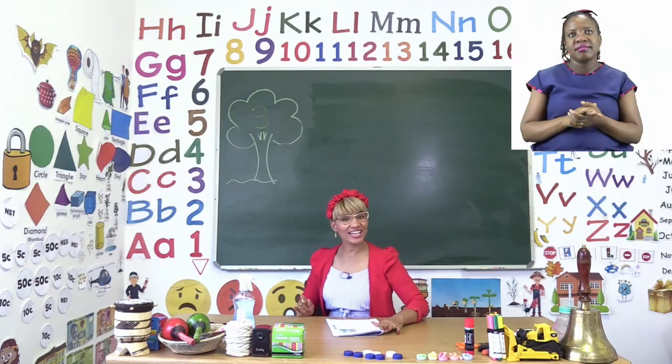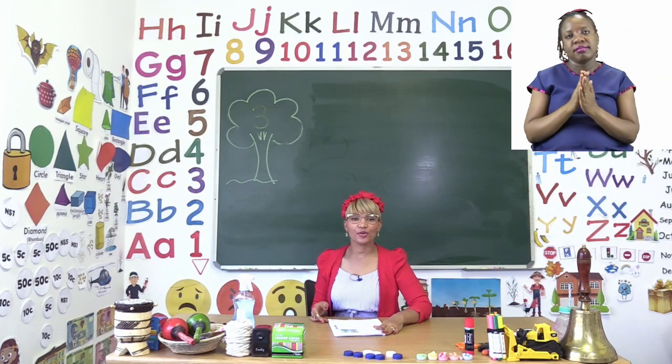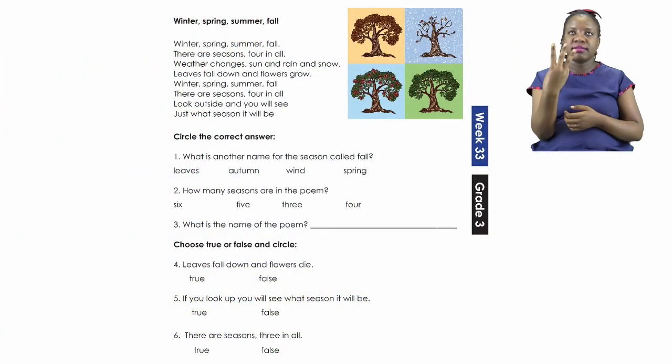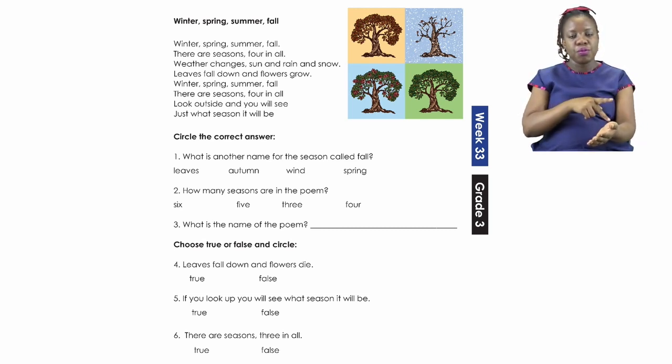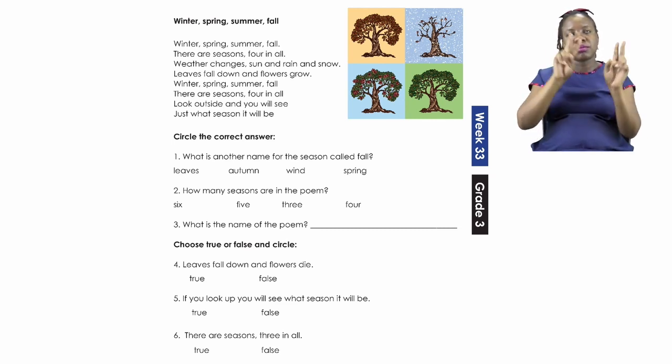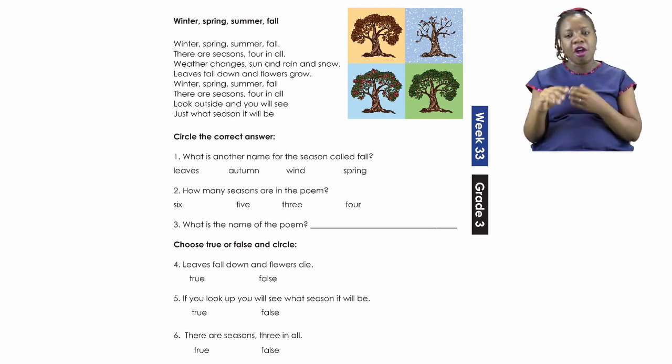For this part of our lesson, let's turn our booklets to page 3. Here we have a reading comprehension. It says, read the poem and answer the questions. Now let's quickly read the poem. The heading of this poem is Winter, Spring, Summer, Fall.